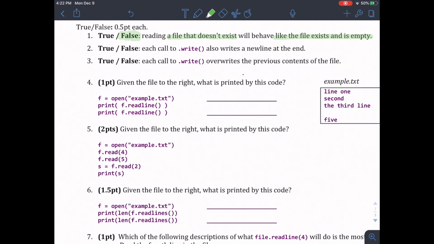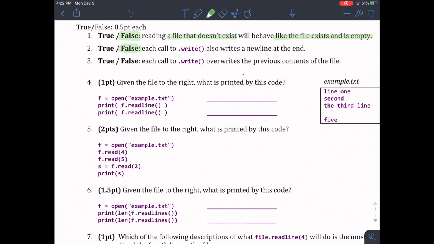True or false, every call to dot write also writes a new line at the end. That is false. All right, you have to include the new lines in the string you're trying to write. Otherwise, Python does not enter them as you would expect, like the print function does.